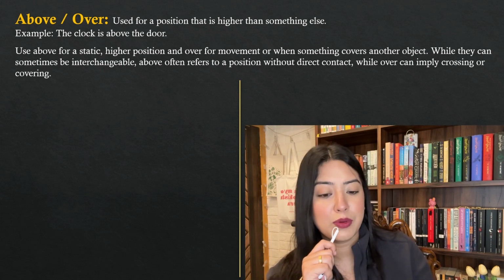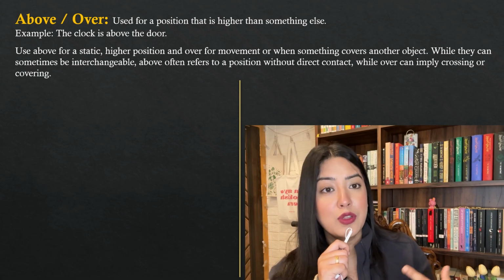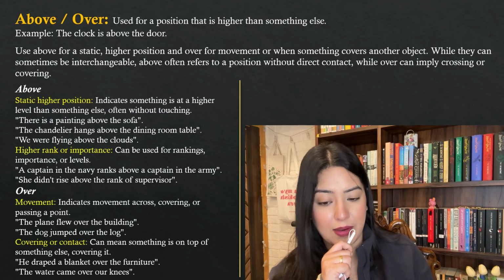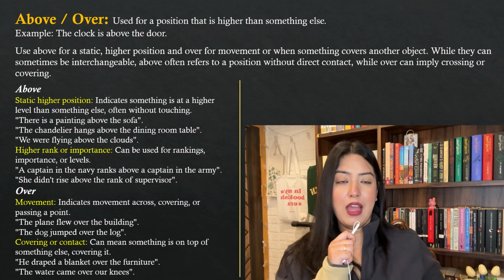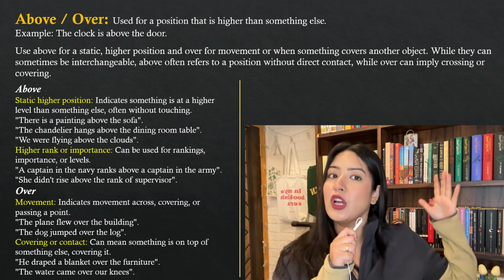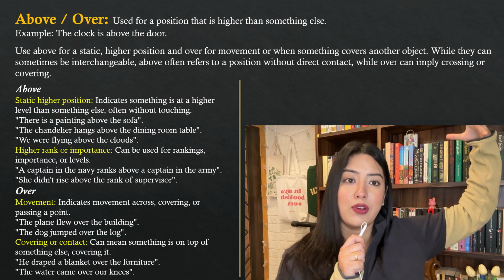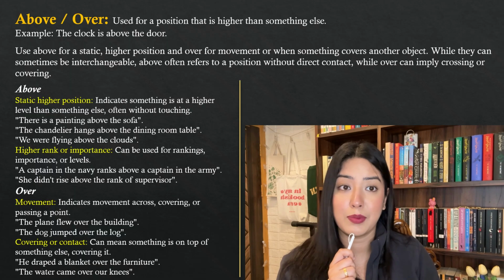Above often refers to a position without direct contact, while over can imply crossing or covering. How? You can use above when there's a static higher position. It indicates something is at a higher level than something else, often without touching. There is a painting above the sofa. This is the sofa and the painting is on the wall. So the painting's edge and the sofa's back are not touching, okay? The painting is hanging above the sofa. It is at a higher position than the sofa, but there's no direct contact between the two.